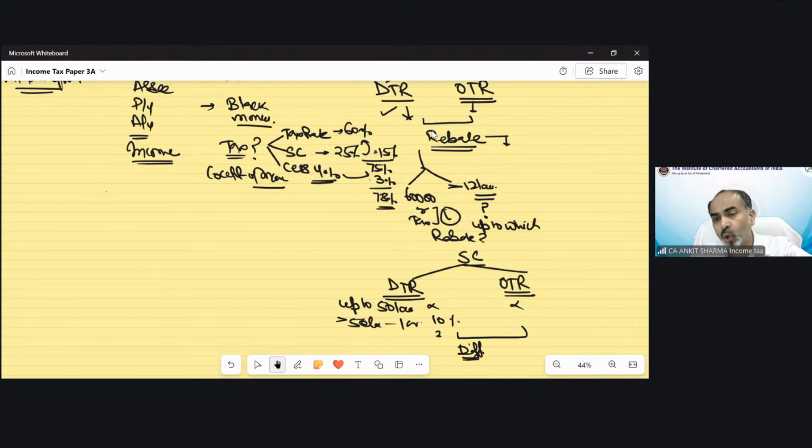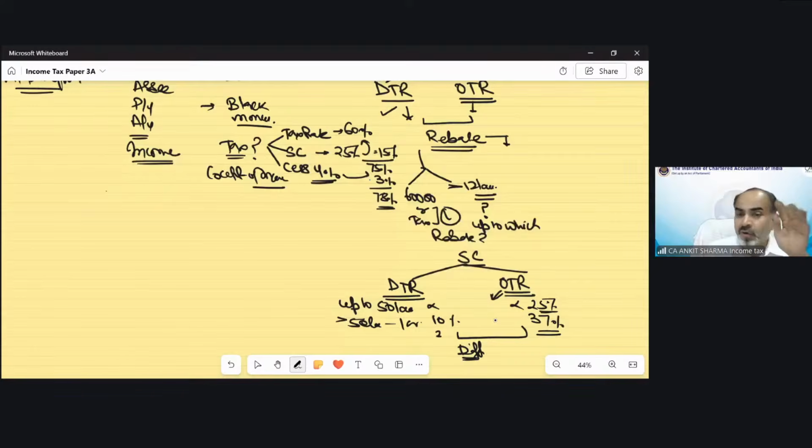Yes, if your total income is exceeding 5 crore, in case of optional tax regime, the surcharge would be 37%. If your income does not exceed 5 crore, it would be 25%.